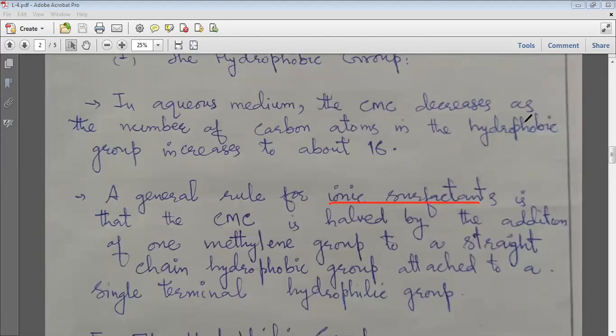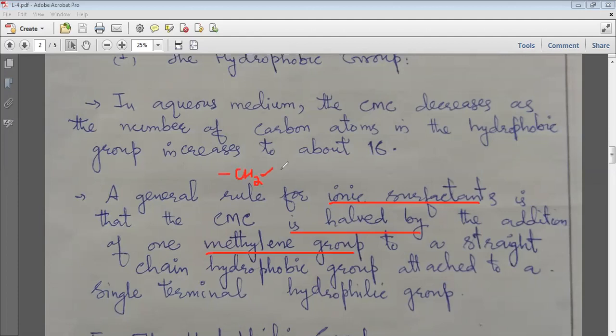In ionic surfactants, what has been observed is that the CMC is halved. That means suppose the CMC was 8 millimole, it will be halved, that means it will now be 4 millimole, by the addition of one methylene group. Suppose this is a carbon chain, this is CH2, called a methylene group, CH2.